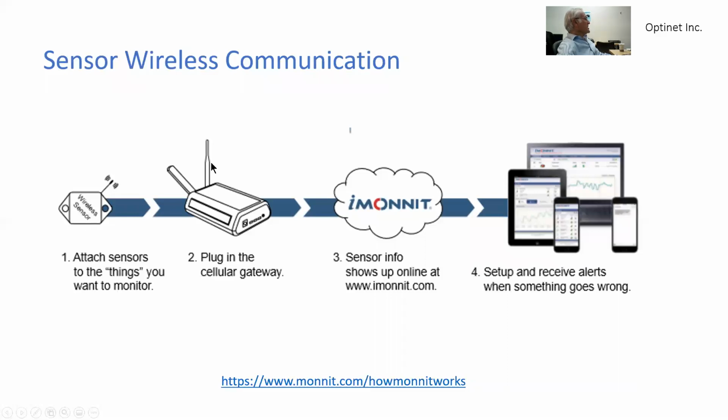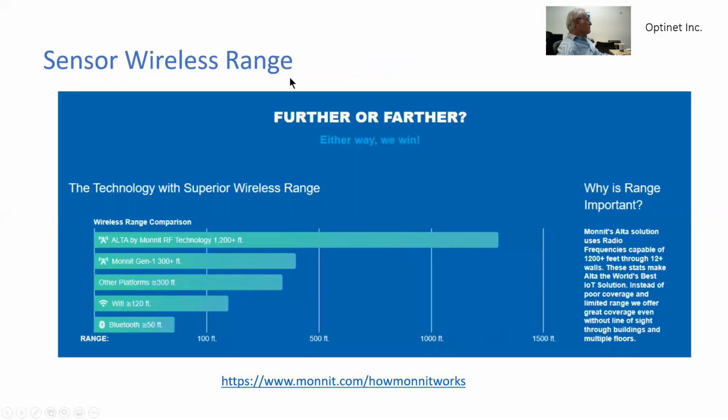Here's the sensor, here's the gateway. It goes into an online cloud, and then it is set up into accessible monitoring devices such as cell phone, a laptop, or a PC to give us the information, statistics, and perhaps allow us to send back feedback to the actuators near the device in order to complete the feedback process.